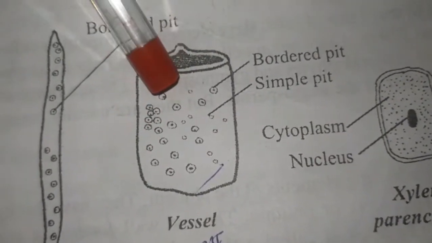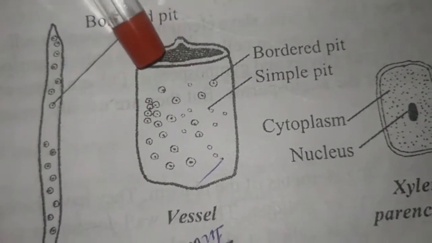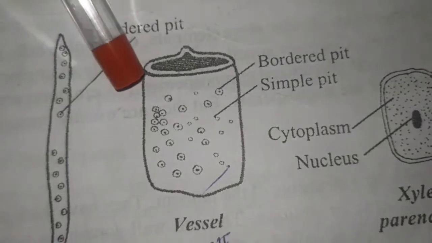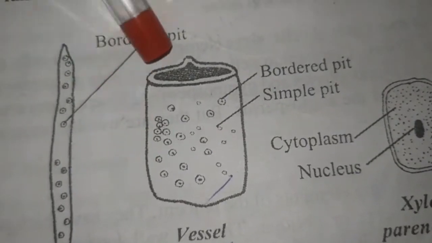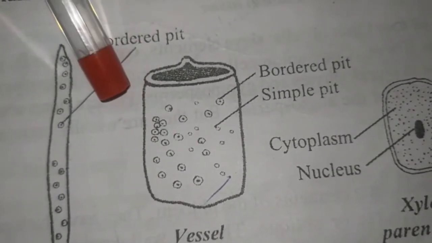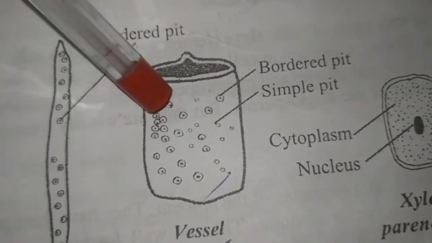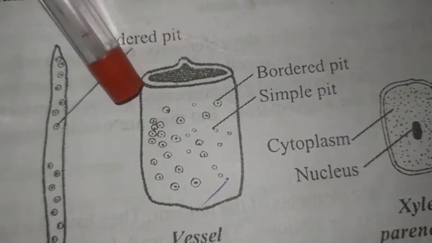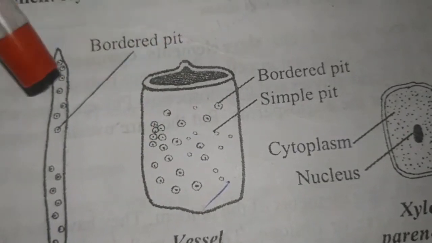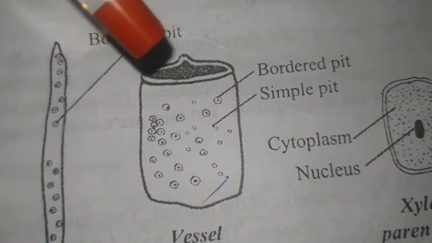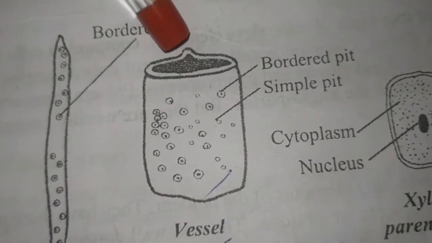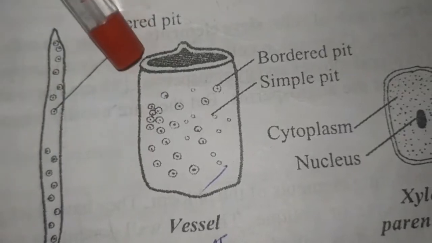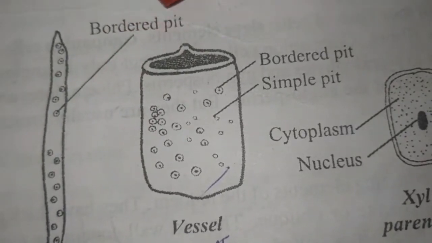They are dead cells formed from a row of vessel elements placed end to end. So these are placed end to end along the stem. They are perforated. The end walls have pores. Both end walls have pores. So the tracheids are imperforated, whereas the trachea or vessels are perforated. Here the conduction of water takes place through the end walls.